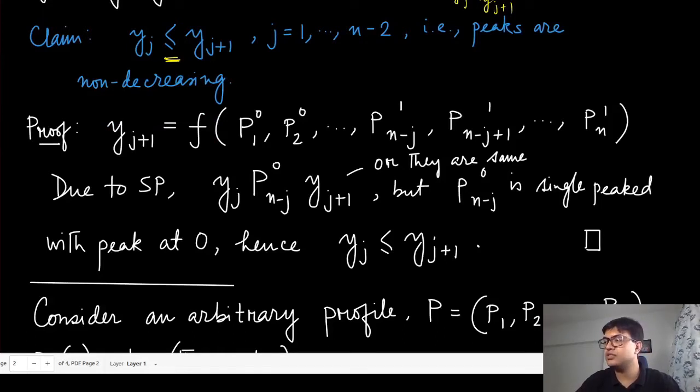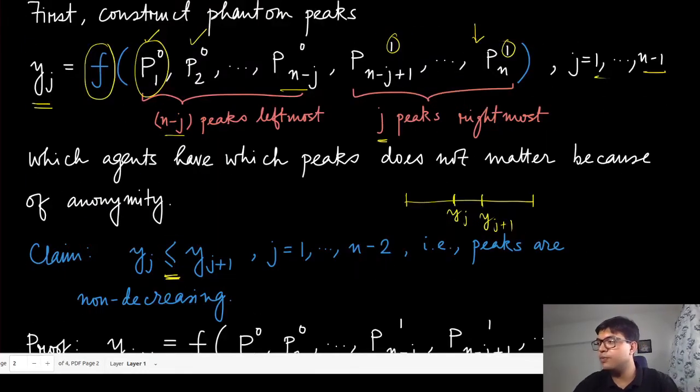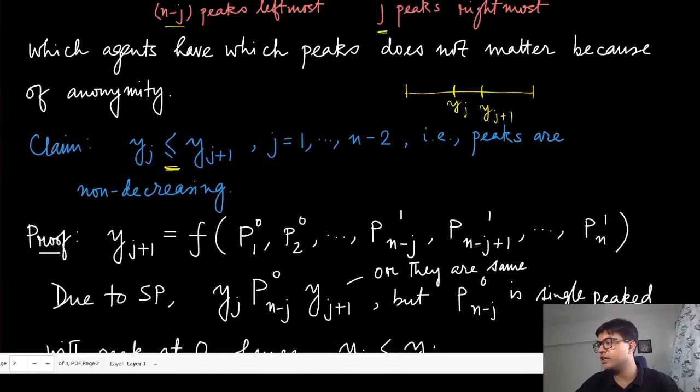So we have already seen what yj is. Up to the agent n minus j, it is the leftmost peak, and after that everything is rightmost. So if I want to define yj plus 1, then we'll have one more agent, so this will also essentially get converted into 1, and all the agents before n minus j have peaks at the leftmost position.